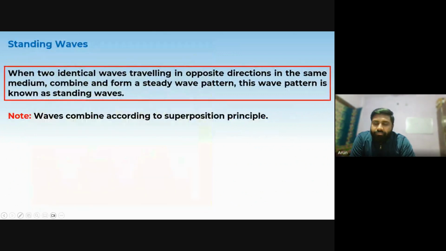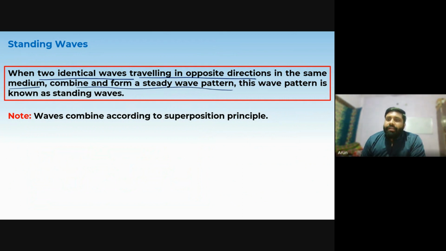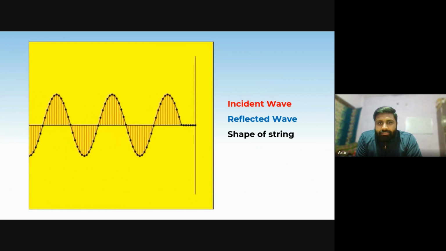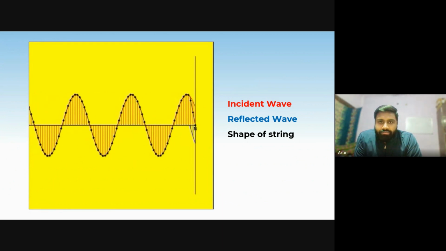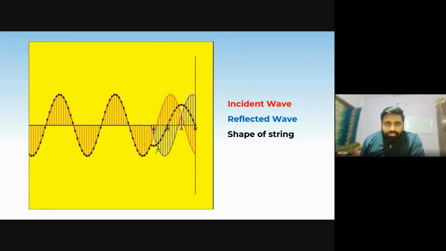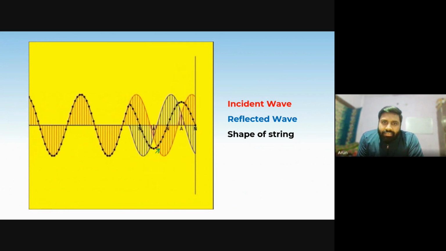What is the definition of the standing wave? Two identical waves, with no change in magnitude, traveling in opposite directions in the same medium, combine and form a steady wave pattern. This wave pattern is known as the standing wave. Got it? This is the traveling wave. After reflection, it is moving. Focus on this blue color, which is the reflection.